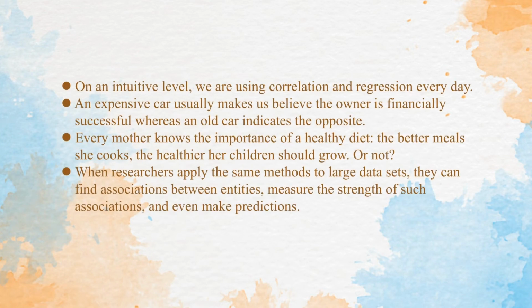On an intuitive level, we use correlation and regression in our everyday life. An expensive car usually makes us believe the owner is financially successful, whereas an old car indicates the opposite. Every mother knows the importance of a healthy diet: the better meals she cooks, the healthier her children should grow. These are relationships with cause and effect, or not. When researchers apply the same methods to large data sets, they can find associations between entities, measure the strength of such associations, and even make predictions.